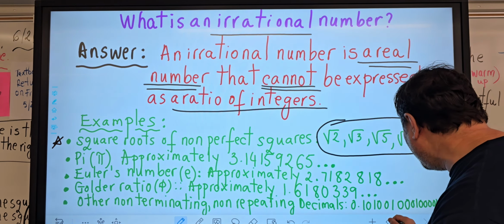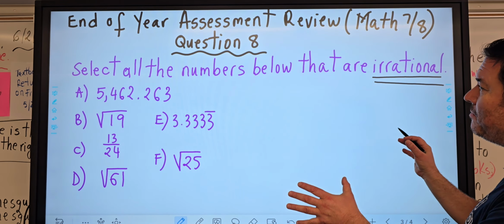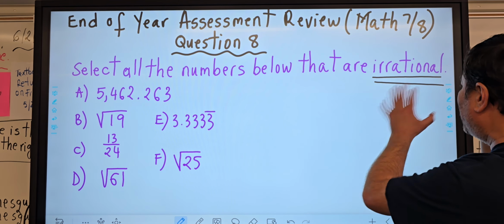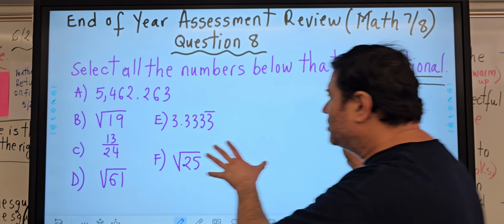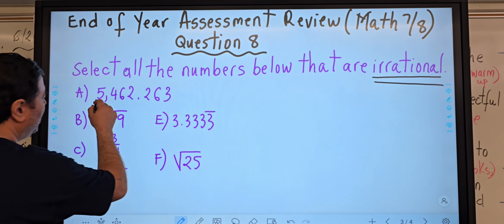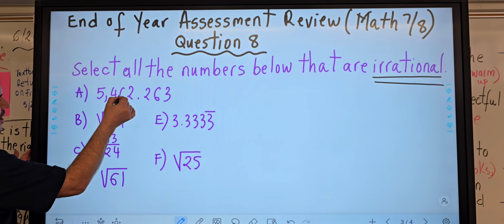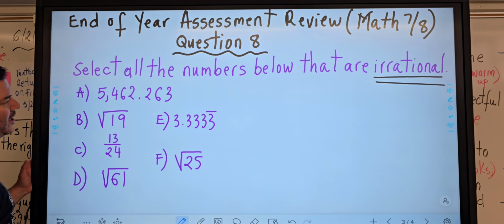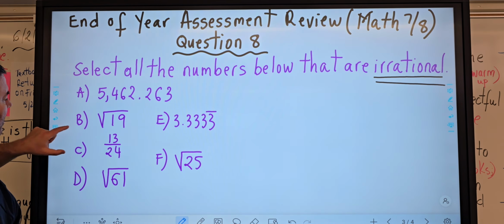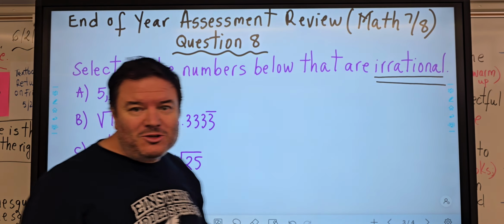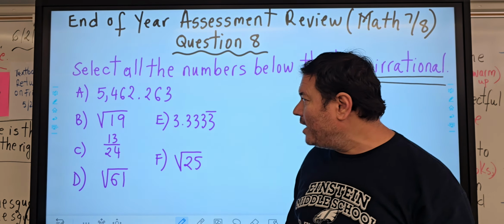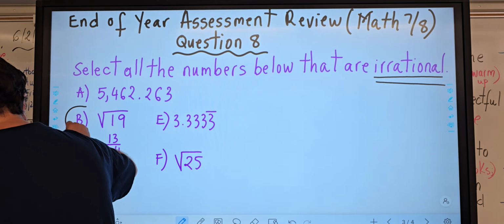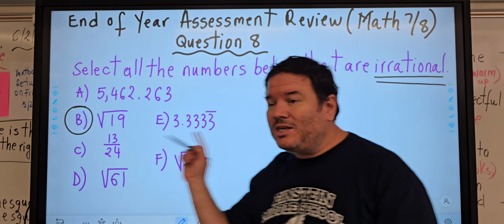Okay, let's go back now to our question here. Select all the numbers below that are irrational. So of course we have 5,462.263. That's not an irrational. Now square root of 19. Square root of 19 is not a perfect square. That means square root of 19 is irrational.